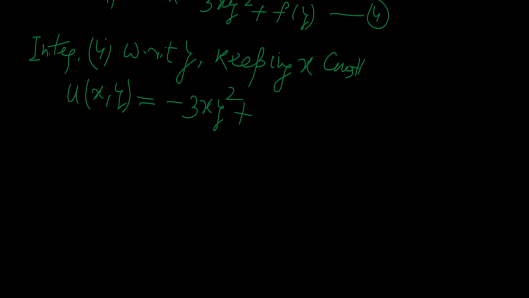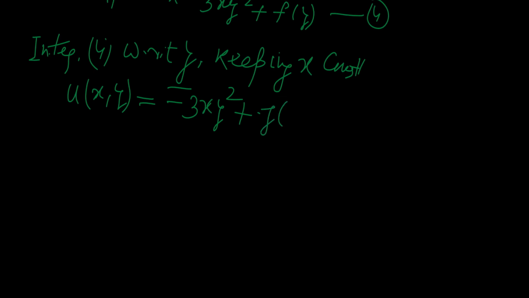As in this case integration has been made with respect to y, the constant term will not be a function of y, but we can recognize the constant as a function of x. So let us say this function is g, not f. Just change the symbol.